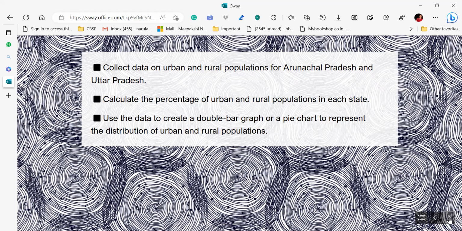So calculate the percentage of urban and rural populations in each state. Use the data to create a double bar graph or a pie chart to represent the distribution of urban and rural populations. Now see, as per the different classes, you can make changes to it. For example, you have the third or fourth standard where the students know the place value, they know the number system, they know the Indian and international number system, right? They know the Roman numbers also.